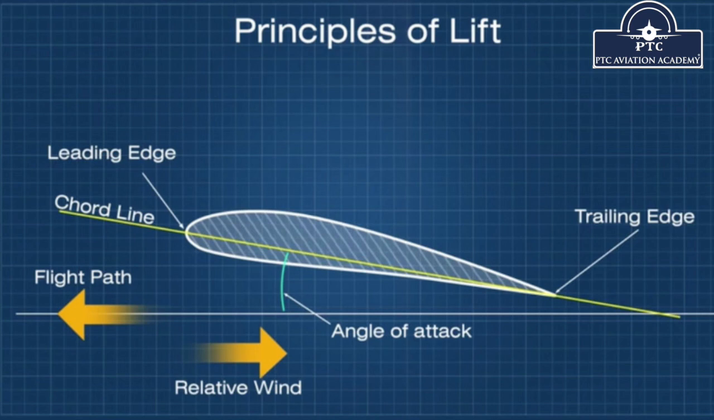Now, the third thing that I want to explain to you is angle of attack. Angle of attack is simple. Like I explained to you the relative airflow and the chord line, the angle that the aircraft creates between the relative airflow and the chord line is called your angle of attack.